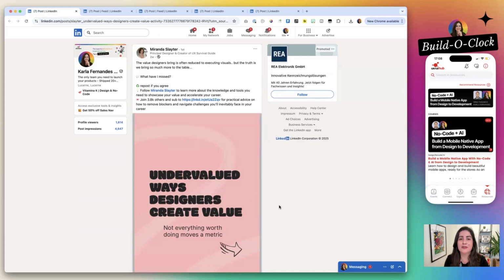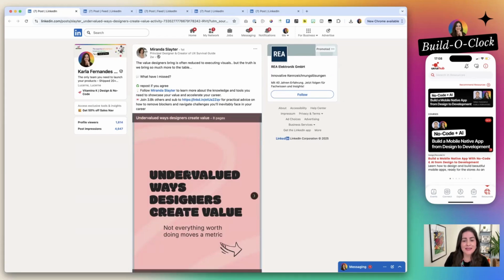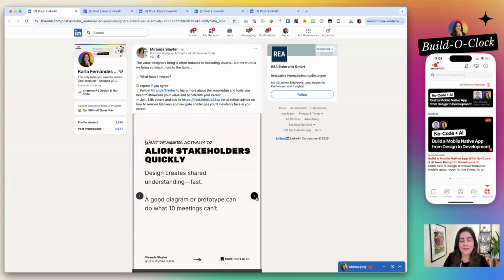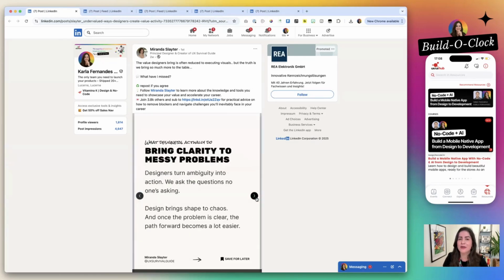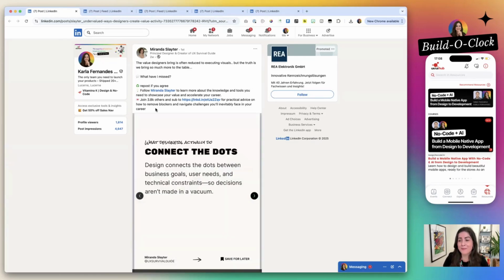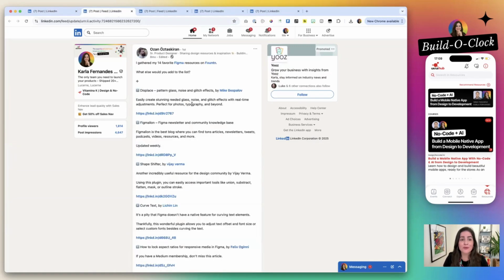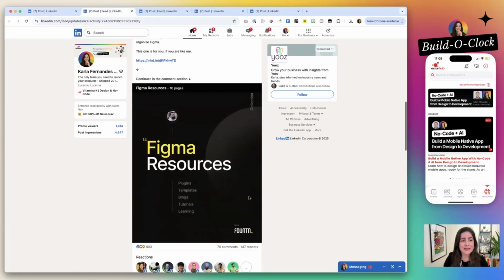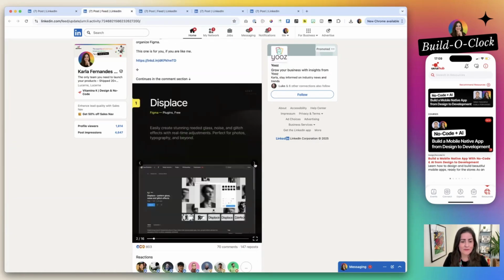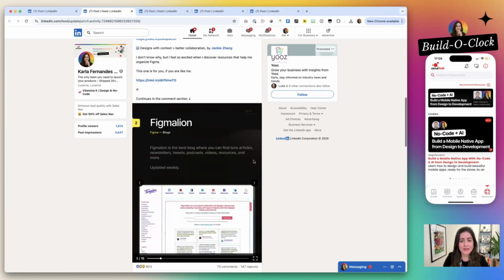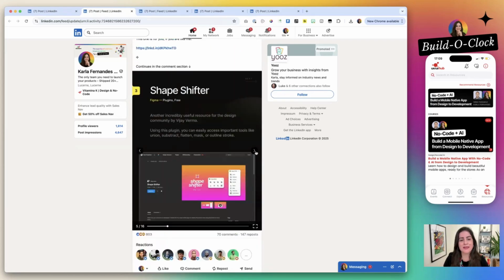Miranda is talking about undervalued ways designers can create value. And this is great. It's a carousel, like I'm saying. It's much easier for you to read around. It is like a mini book filled with ideas, filled with links, like you can see here, the one from Ozan. You have all these links and you have tips inside.